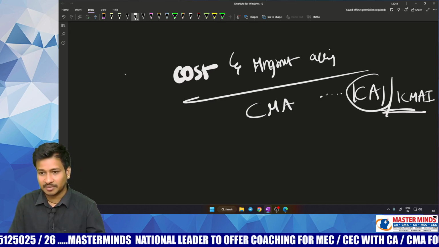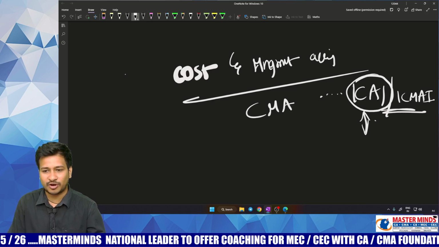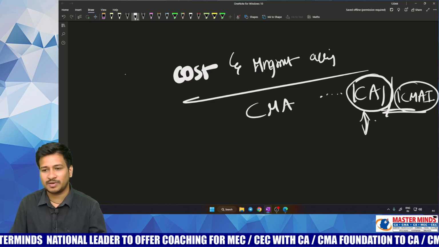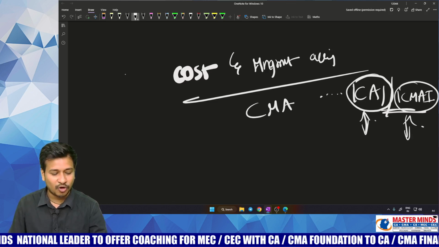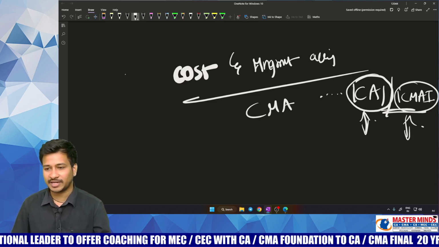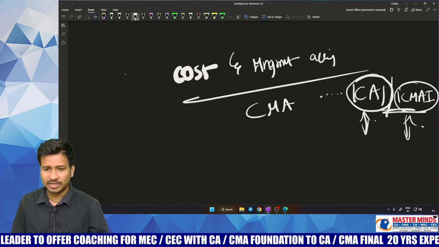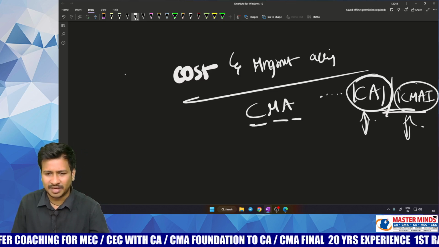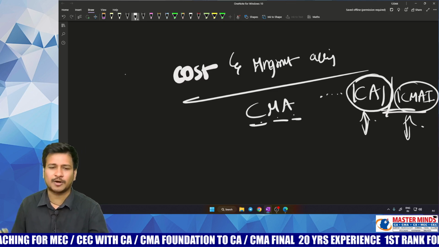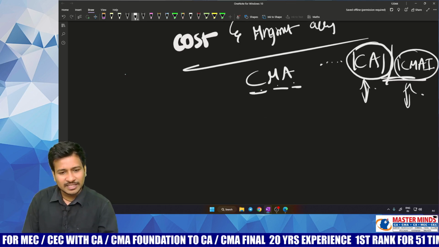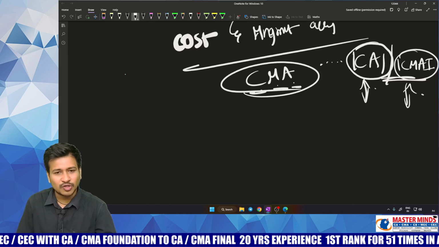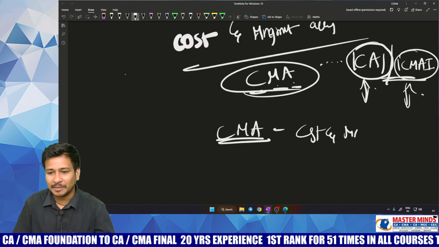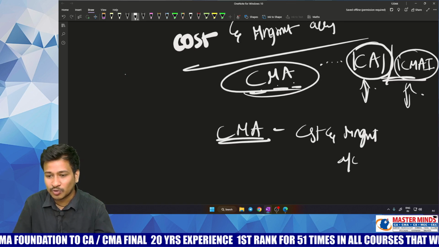Strictly, the board name is Institute of Cost Accountants of India, but now, in order to have some clear-cut difference, we will be calling it the Institute of Cost and Management Accountants of India. So the course that you are studying is CMA, Cost and Management Accounting. Once you have cleared this course, you will become a CMA. What is that? Cost and Management Accountant.